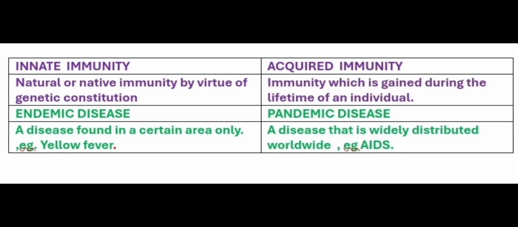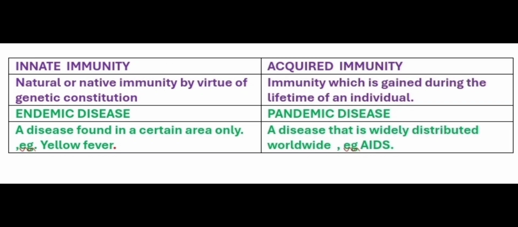Next, it is endemic disease against pandemic disease. An endemic disease is found in a certain area only, as for example, in the case of yellow fever. A pandemic is one which is widely distributed worldwide, like AIDS, or what we suffered recently, COVID.